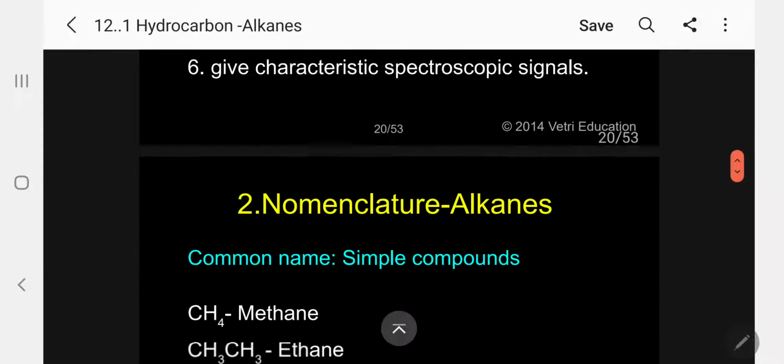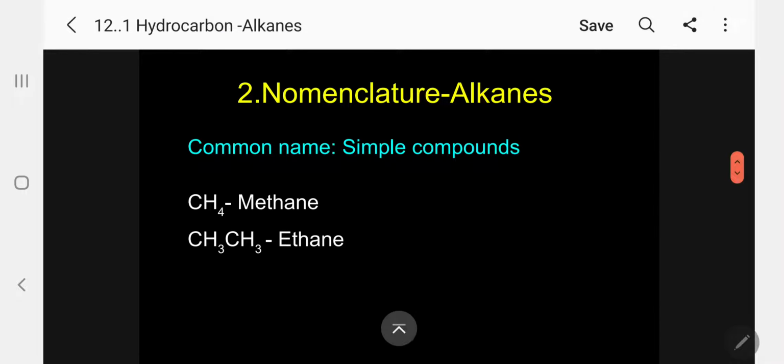Okay, let me come to the nomenclature of alkanes. Common name, as usual: CH4 methane, CH3CH3 ethane, simple compounds.